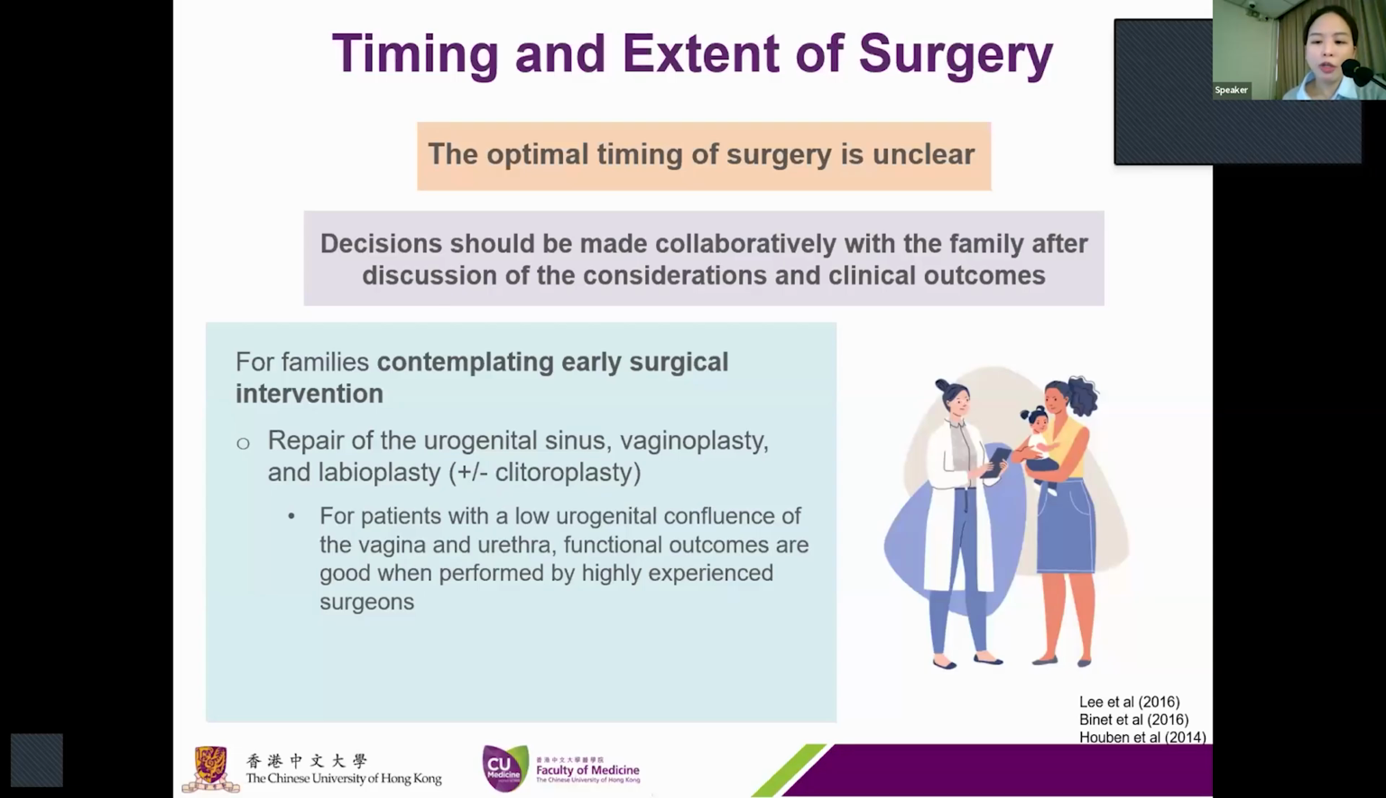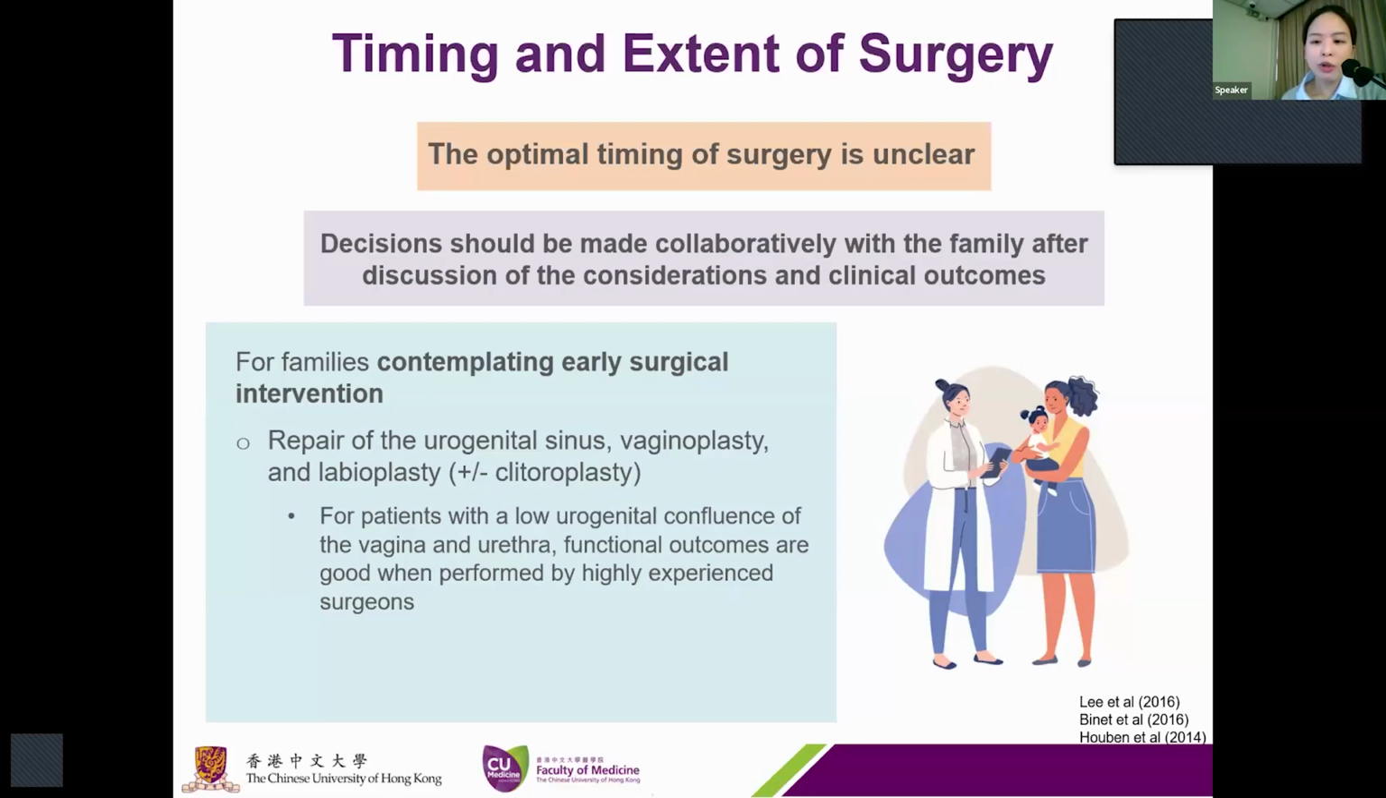However, proponents of early surgery argue that functional outcomes are good when performed by highly experienced surgeons using modern techniques that focus on preserving the neurological innervation of the vagina and clitoris. They argue that the relatively poor outcomes described in some reports reflect that the surgery was performed more than 2 decades ago and using older techniques.